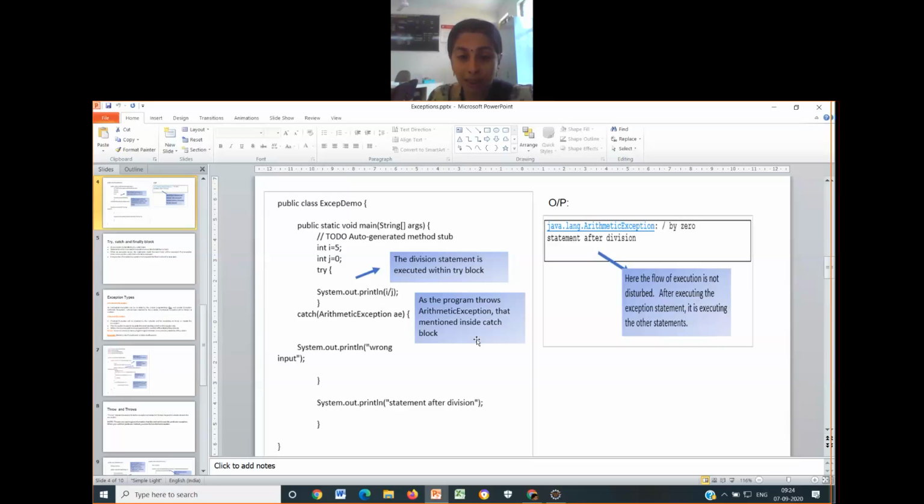I am not touching these inbuilt exceptions, guys. I'm interested in creating user defined exceptions. That is a point of concern for me, because all my advanced Java programs are dependent on creating your own exceptions rather than using the already existing exceptions. Of course, existing exceptions are required, but other than that, how can you create your own exception?